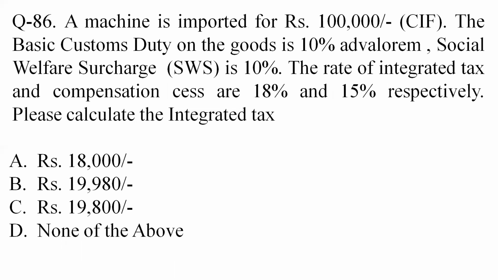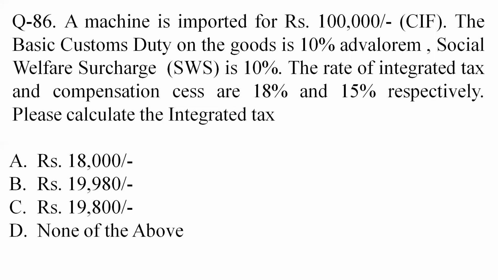Question 86. A machine is imported for rupees 1 lakh CIF. Basic customs duty on the goods is 10% ad valorem. Social welfare surcharge is 10%. The rates of integrated tax and compensation cess are 18% and 15% respectively. Please calculate the integrated tax. Now, to calculate the integrated tax, we proceed as follows.